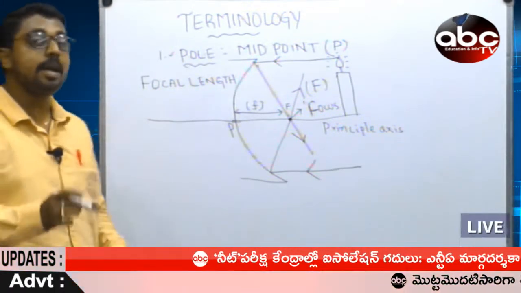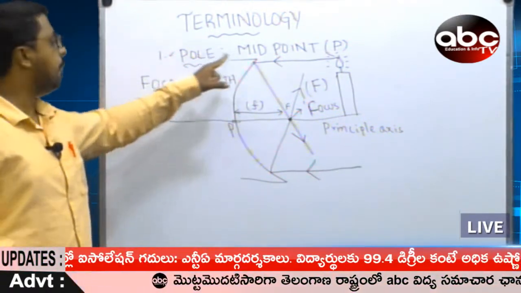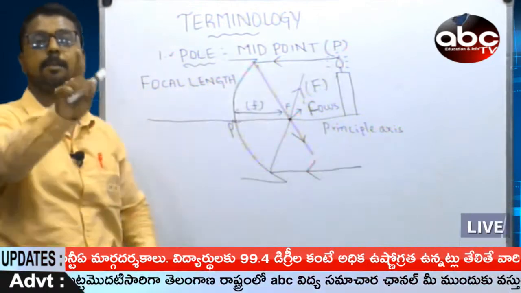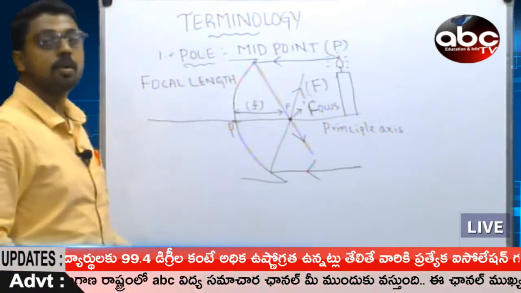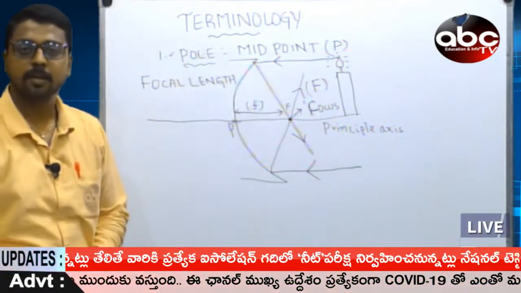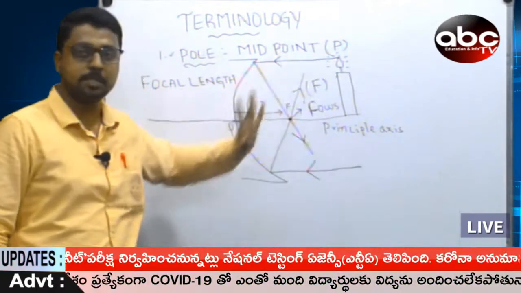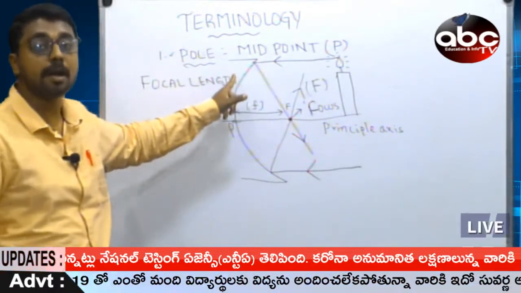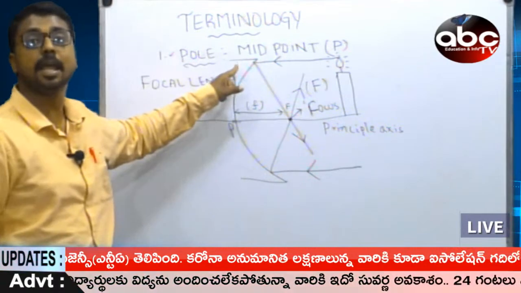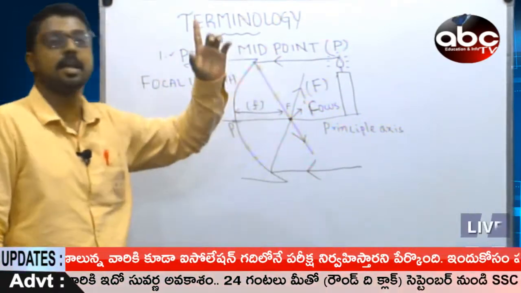So till now, how many definitions have we cleared? Point number 1, it's a pole. Midpoint in the mirror is a pole. Point number 2, the line passing through the pole is called the principal axis. Point number 3, when you place an object, all the incident light rays meet the mirror and form reflected light rays.